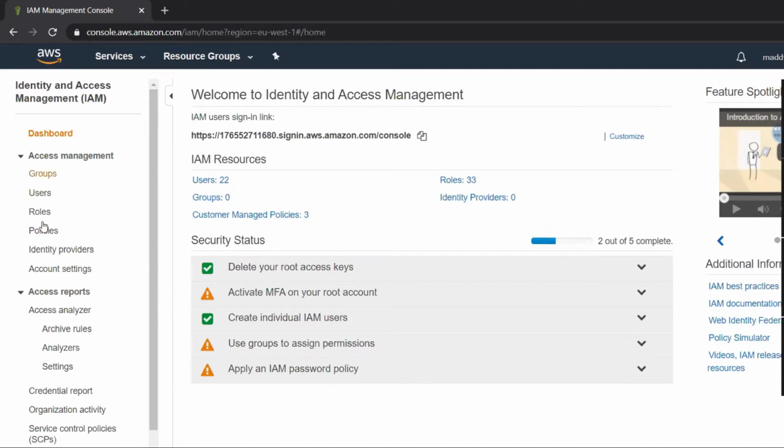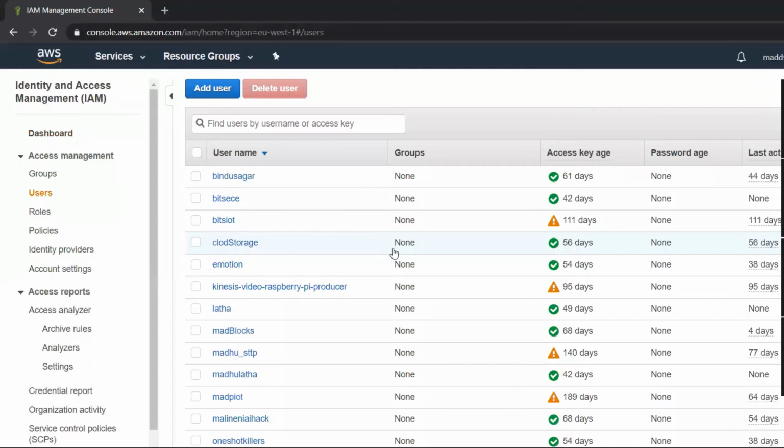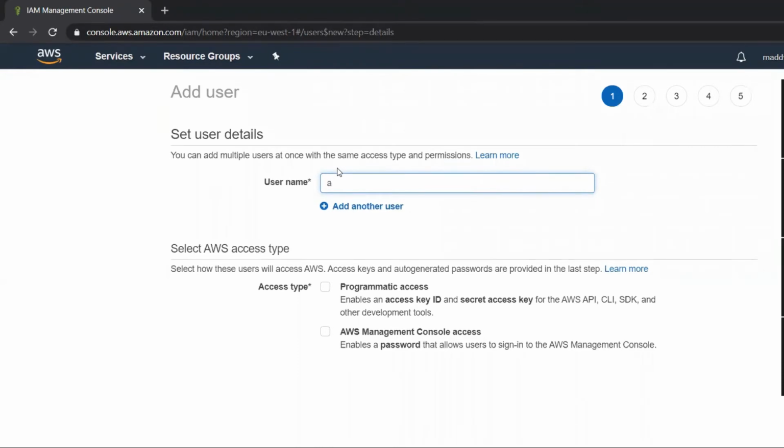There is a dashboard here. We'll have users, and we need to create a user. There are some existing users in my account which were created previously. So let us create a user. I'll show you how to create a user. If you want to create a user, you have to click on Add user. It will ask you to enter a username. So the username here, say, is webinar_face. You have to give some username.